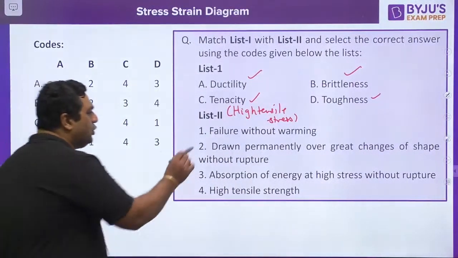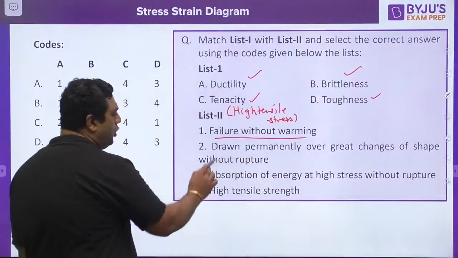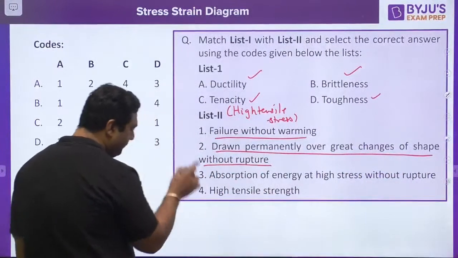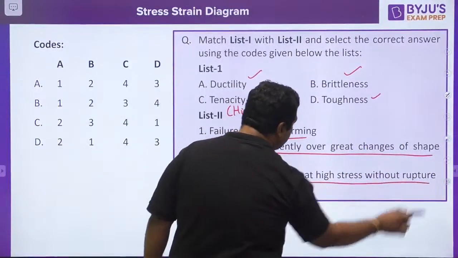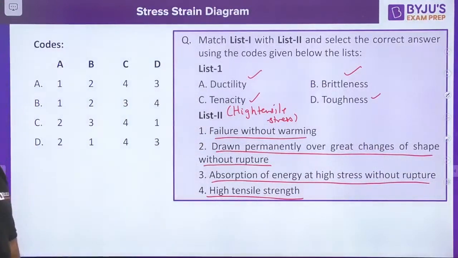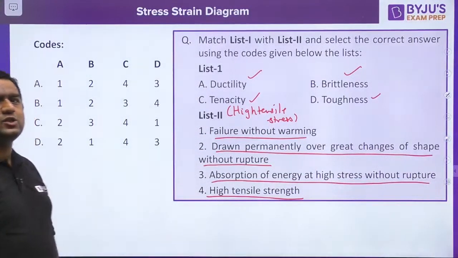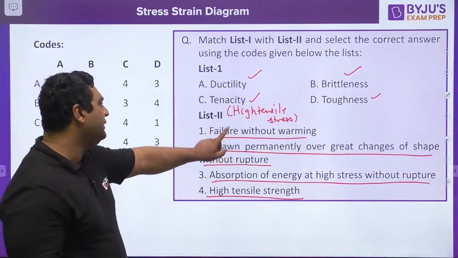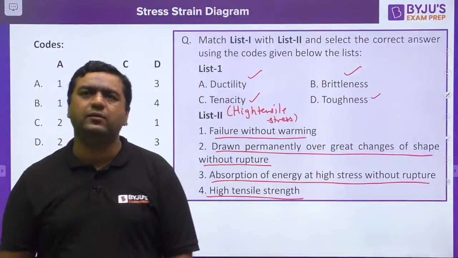Failure without warning, drawn permanently over great changes of shape without rupture, absorption of energy at high stress without rupture, high tensile strength. What is going to be the right answer? Without warning, the failure is given by which material?